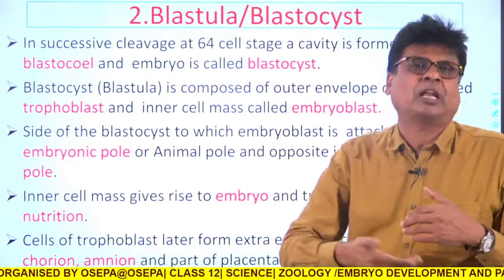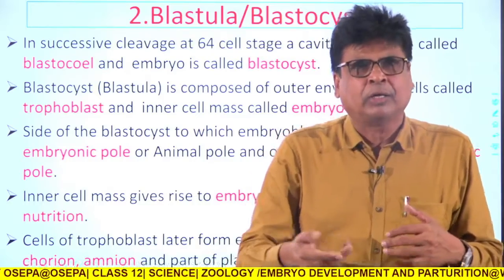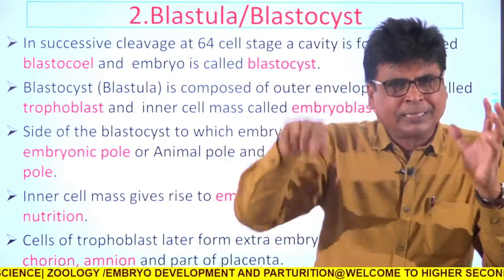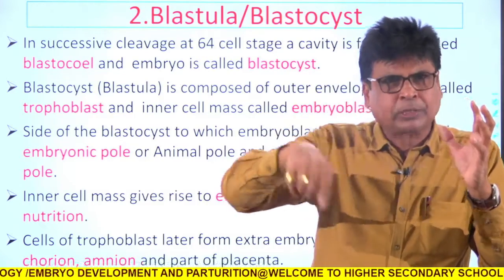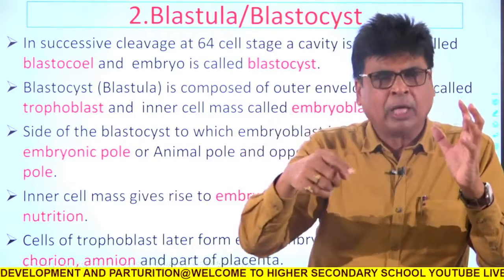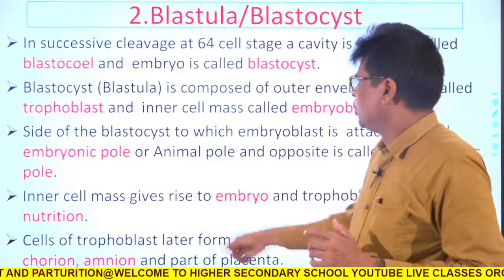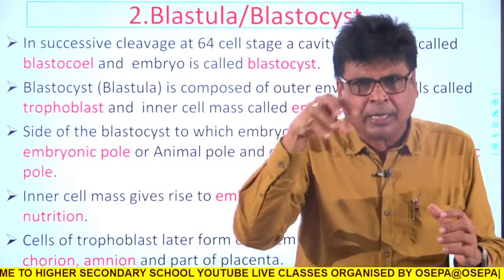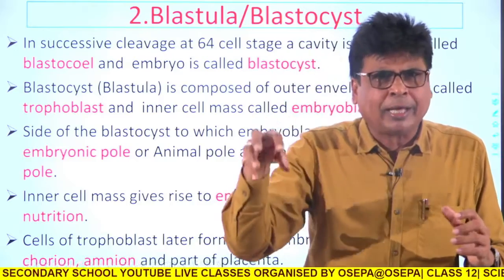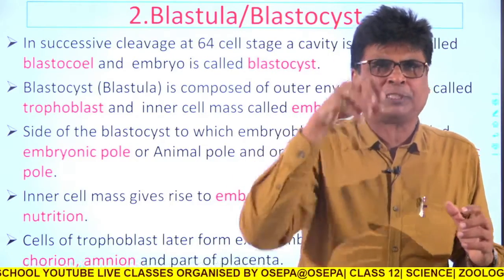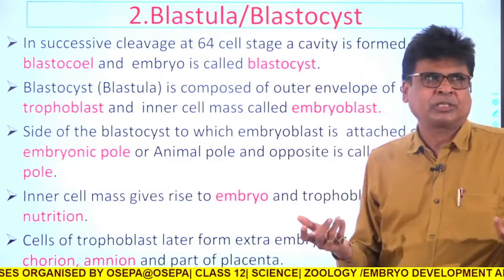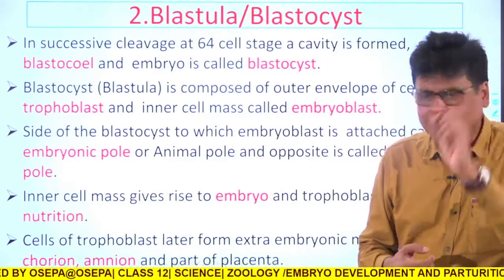Blast means layer. So the outer layer, for example, imagine one ball. If this is a ball, the outer surface of the ball, the border or envelope of the ball, is called the trophoblast, and inside that cavity, at one area, there is a group of cells, and those cells are called the embryoblast. You should remember that blast means layer.